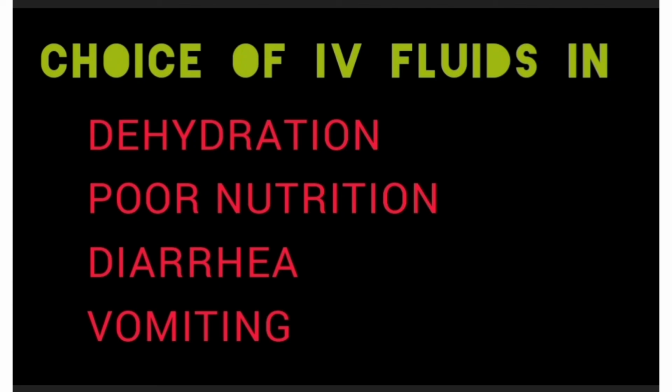Crystalloids should be used in a 3:1 ratio. For example, if blood loss is 1 liter, then crystalloids should be given at 3 liters, so there will be a 1:3 ratio. If the patient has hypotension due to blood loss, then colloids should be given until blood is available.